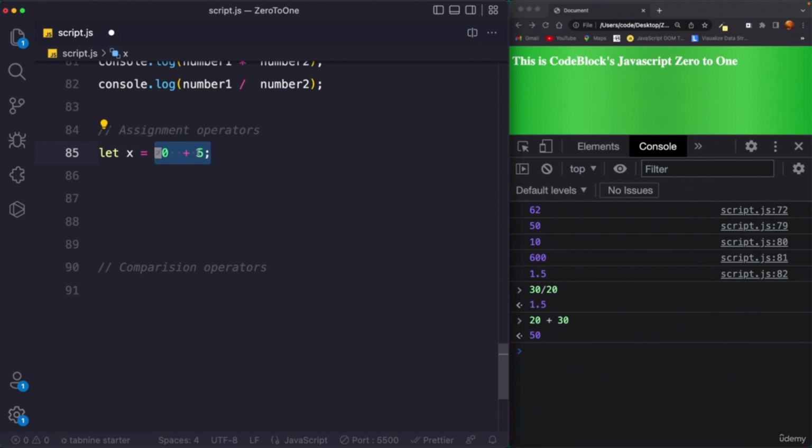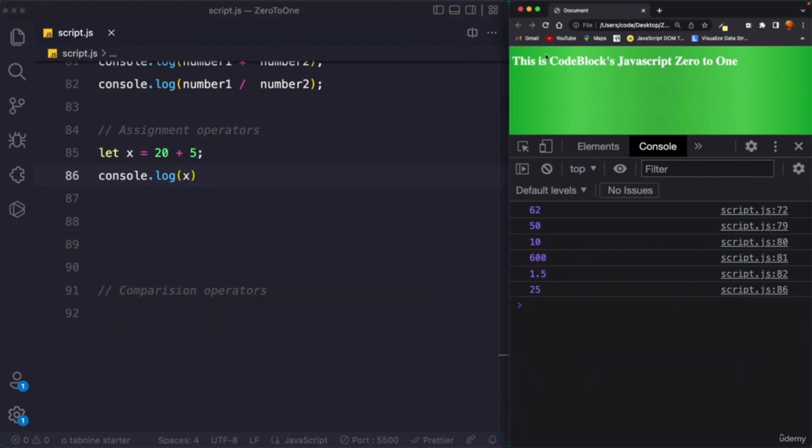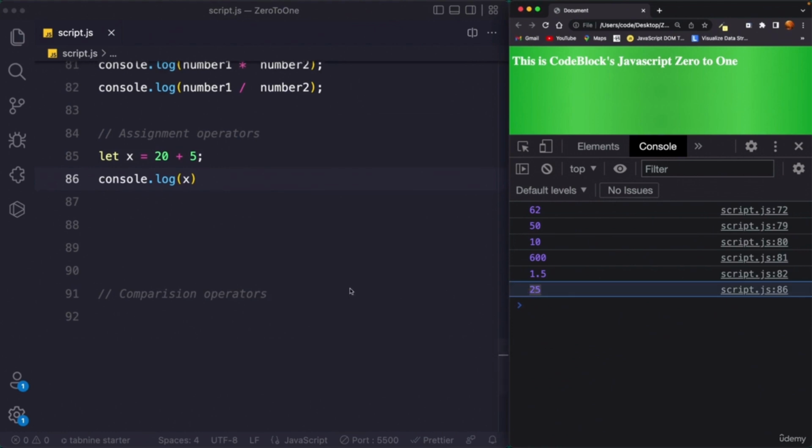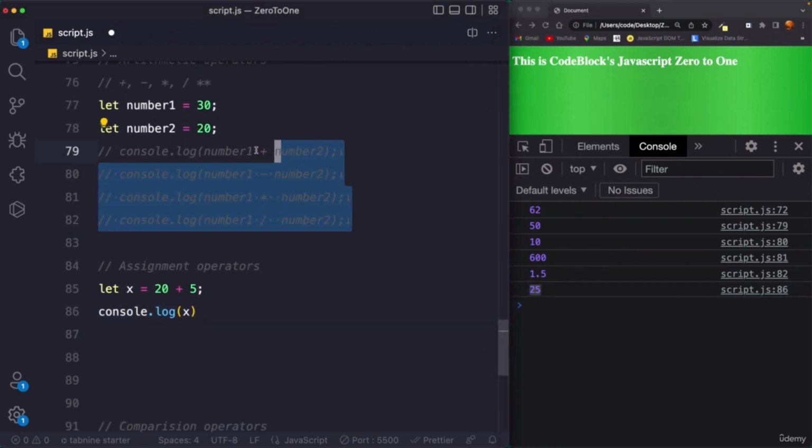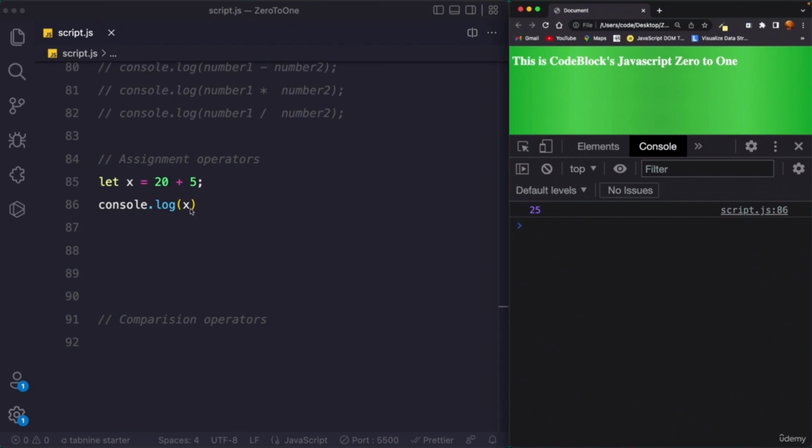So the result of 20 plus 5 would be stored in this variable using this assignment operator, which is called the equals operator. Now if you say console.log x, save this, reload the browser, you get 25. Let me comment these codes out. x equals 20 plus 5, console.log x resulted in 25.